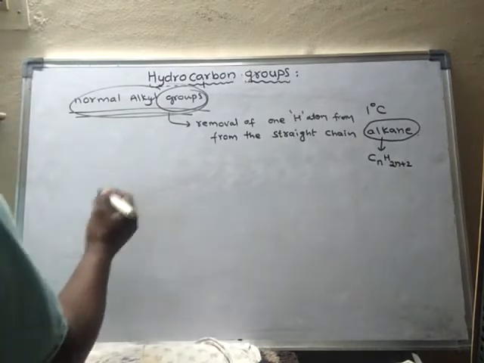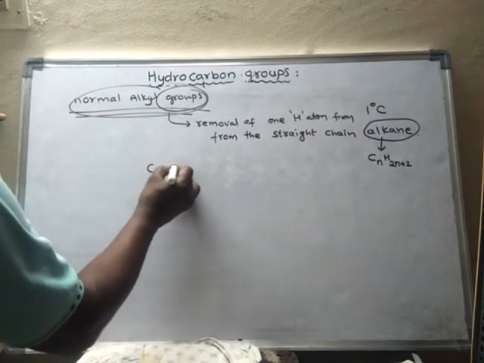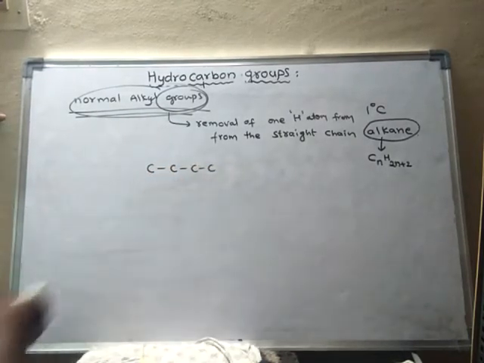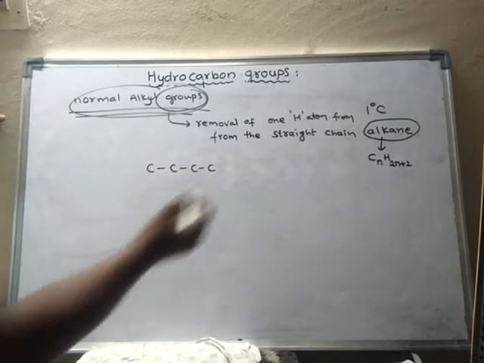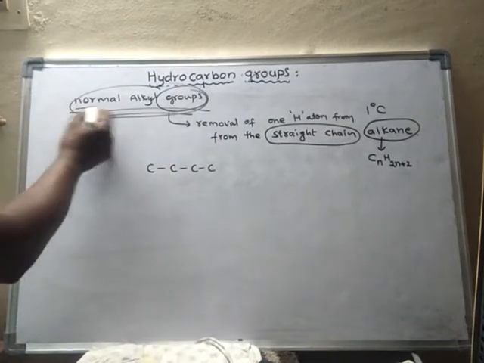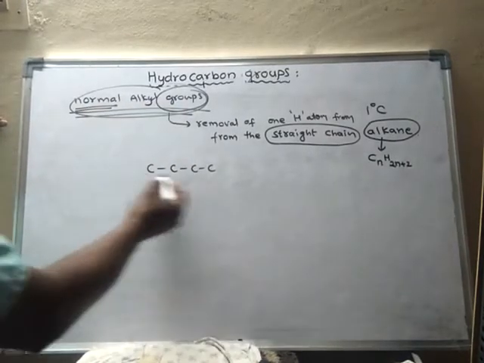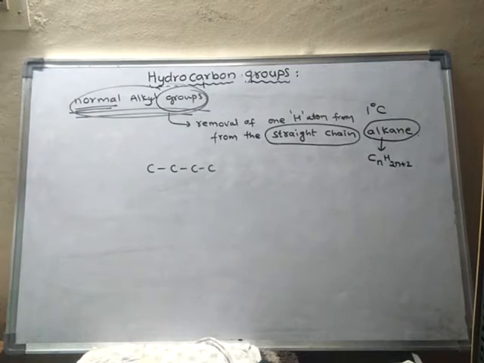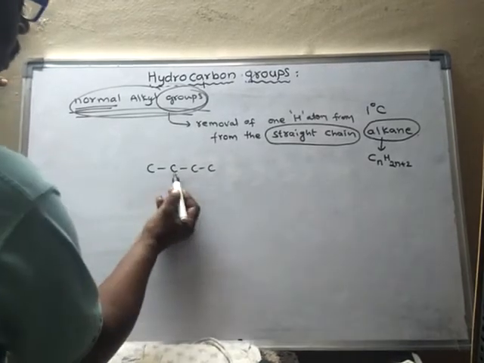For example, this is an alkane. Let us assume this is an alkane straight chain. Okay, straight chain. It should be straight chain. Normal alkyl group, straight chain. So actually, there are 4 carbons.